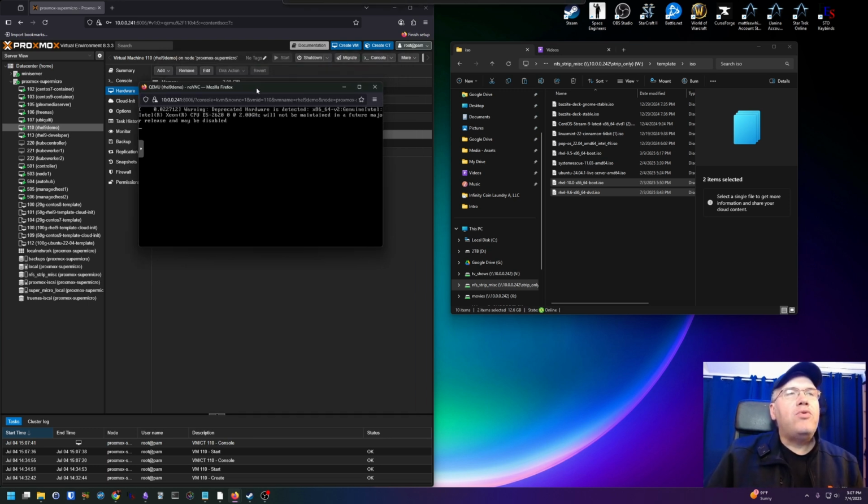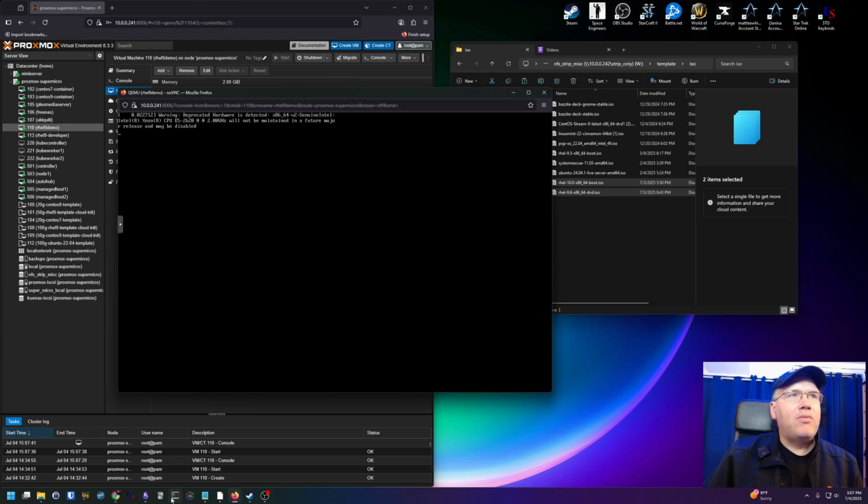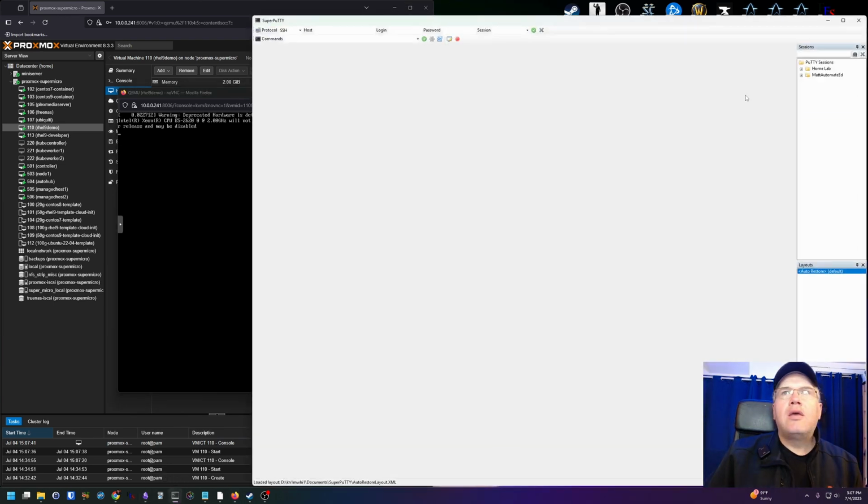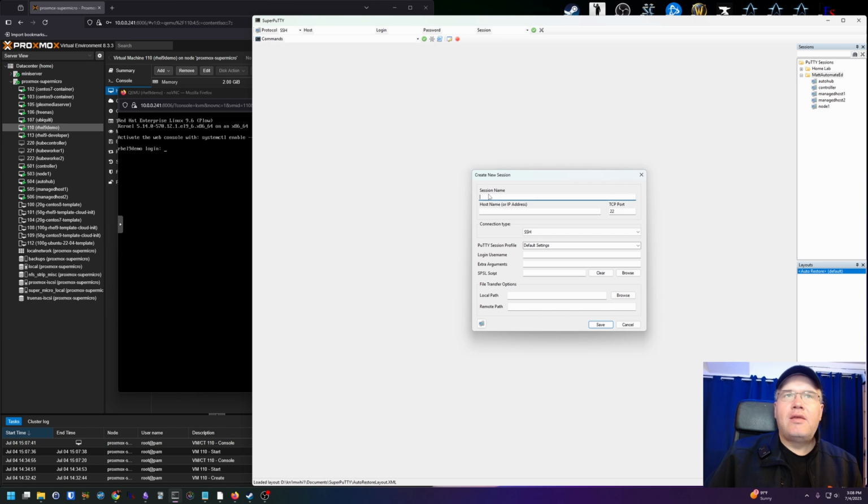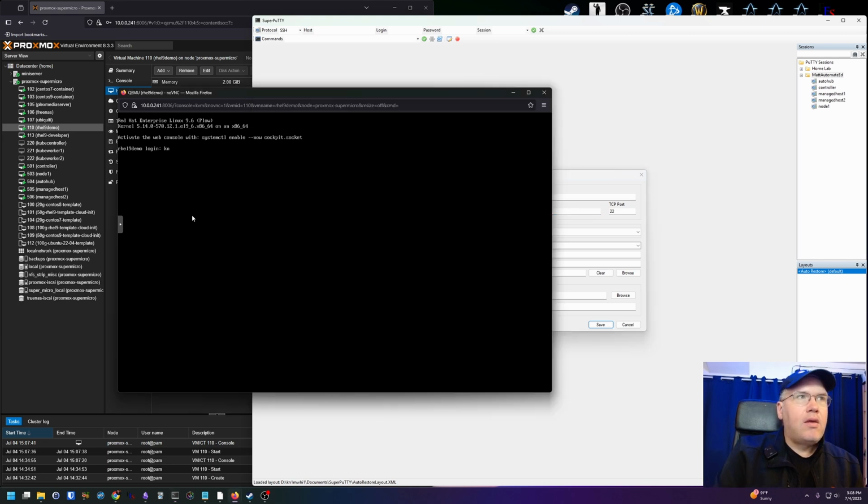Okay, while this is booting, bring up SuperPutty. It's my terminal that I use. I'm going to add in RHEL 9 demo. Wrong password.